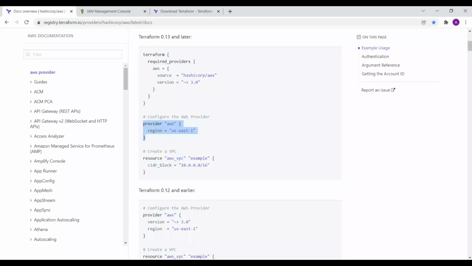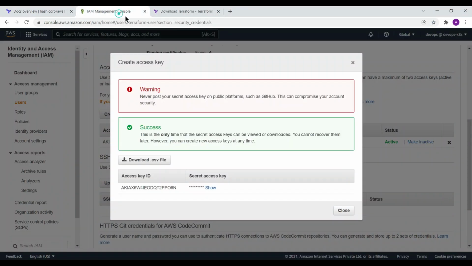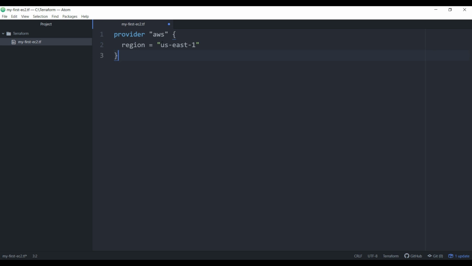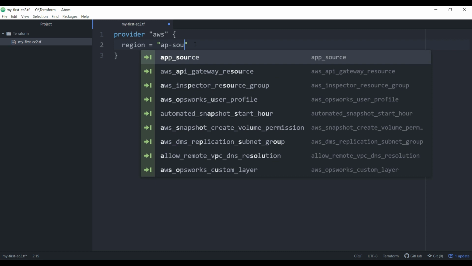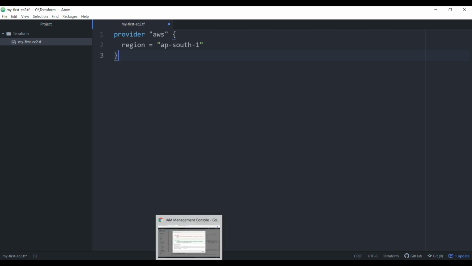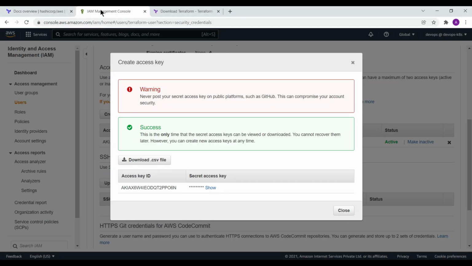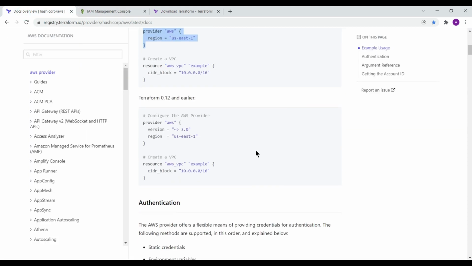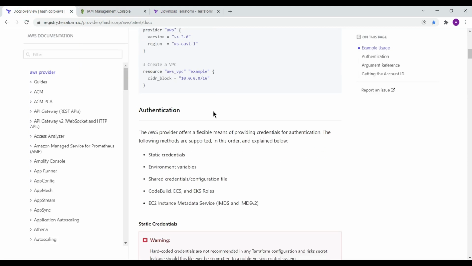I am specific about using the region, and for the region I am using ap-south-1 for the Mumbai region. For the remaining things like authentication, I am going to look into the documentation, and here you will find that there are several ways for authentication.